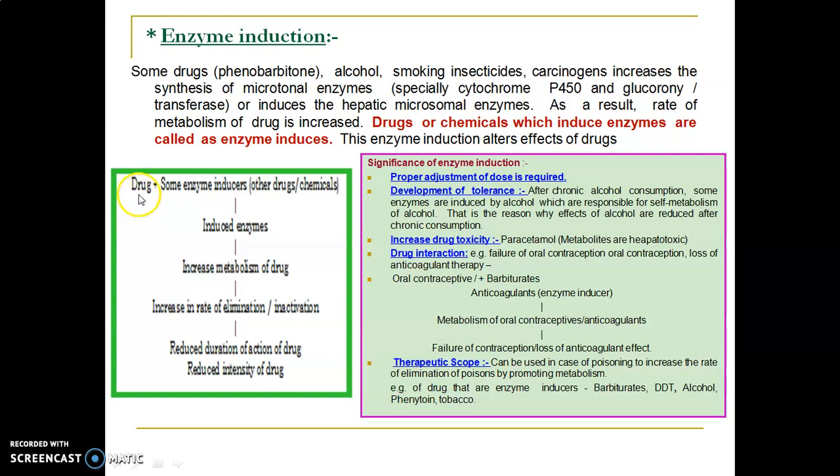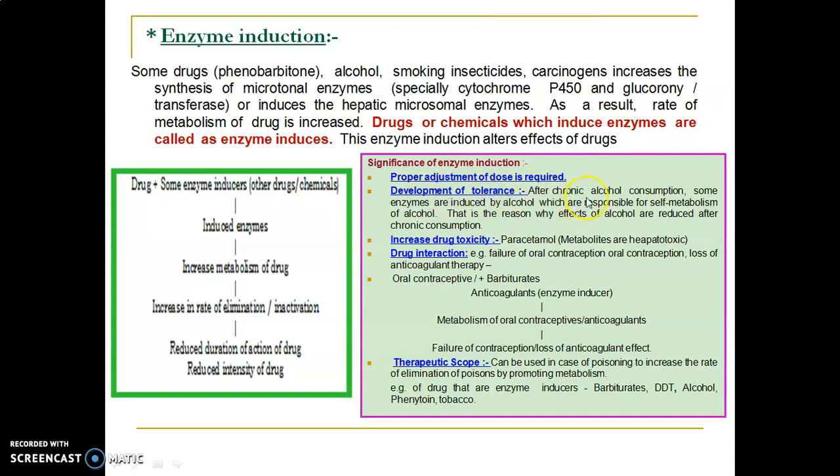Let's see here. Drug, when it combines with enzyme inducers, will stimulate the enzymes and increase the rate of metabolism. If the rate of metabolism is increased, there will be more drug available for elimination, and less will be available for action. There will be decreased action. There are some significances of enzyme induction, that is, if a drug shows enzyme induction, proper adjustment of dose is required. There will be development of tolerance.